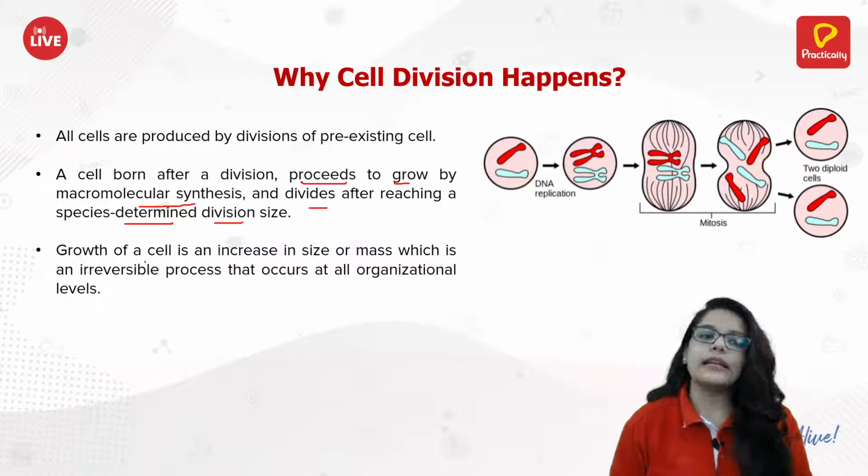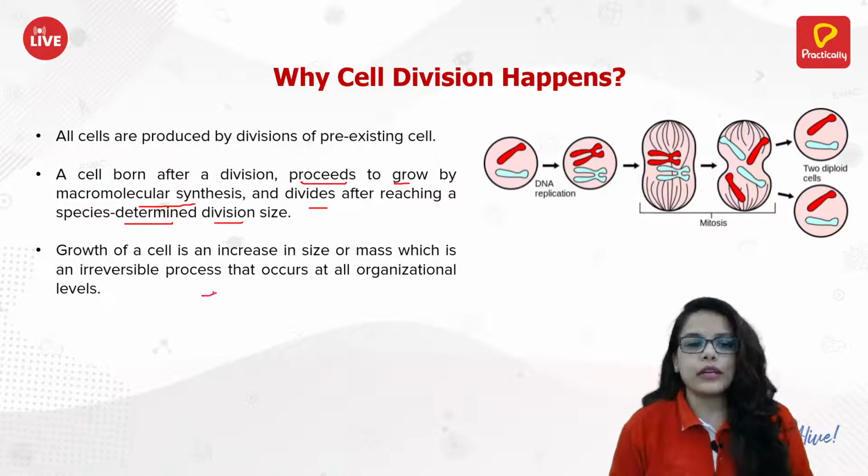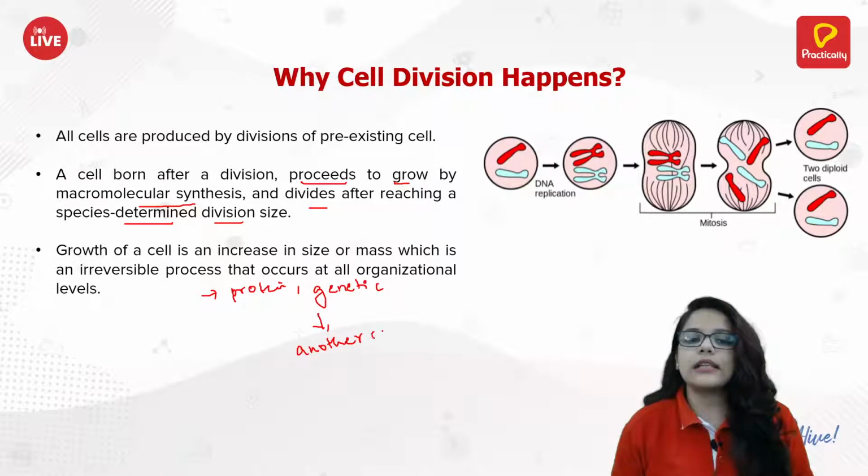Now again it will grow. It will have a number of proteins, it will have its genetic material, everything, it will divide, and again it will give rise to another cell. So it is like a cycle. Basically, it is a cyclic process.